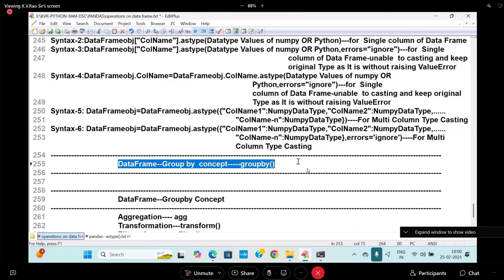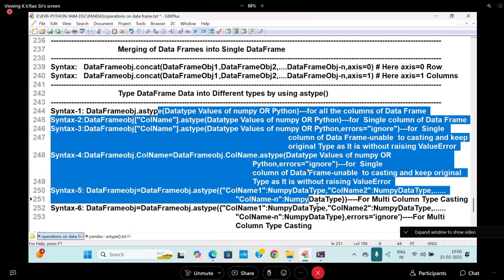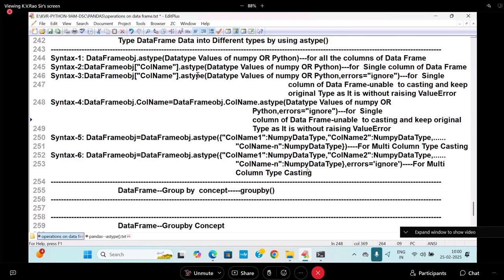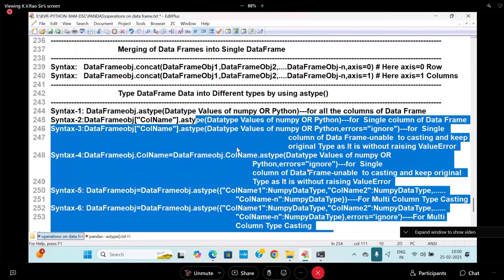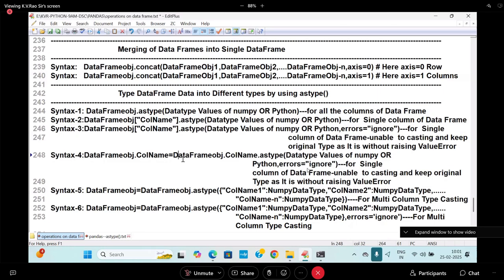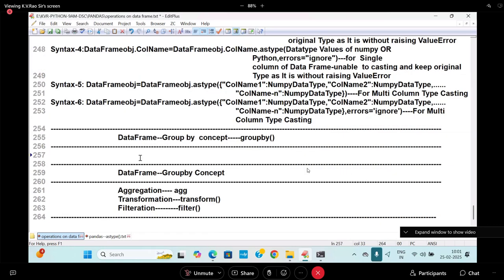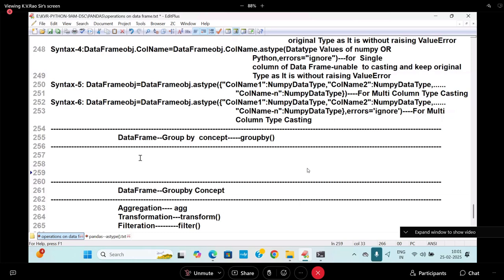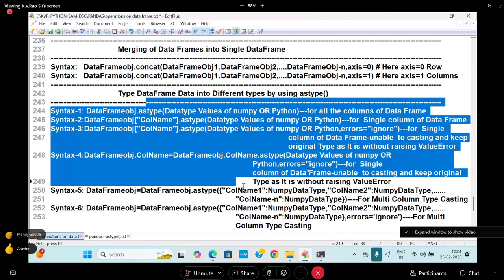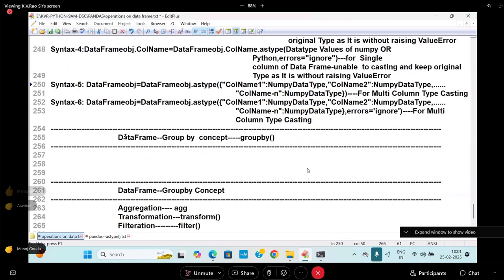Coming to the point, is it clear? The as type is very, very important for you further on. How as type is going to come in my project, we are going to see. These are all different types of as type. Online students, is it clear? Now I am entering into the group by concept. Is as type clear? Right.